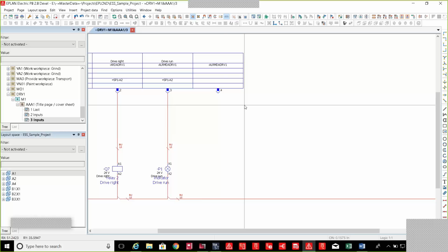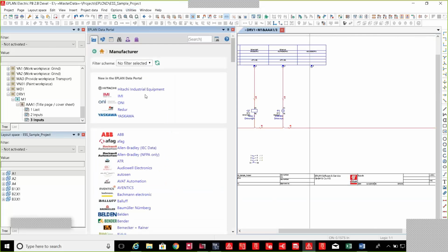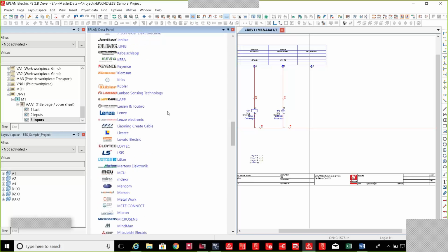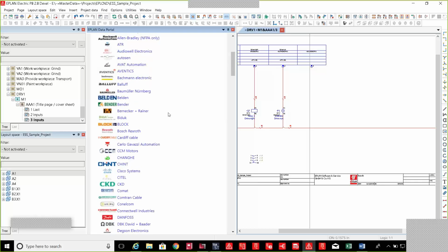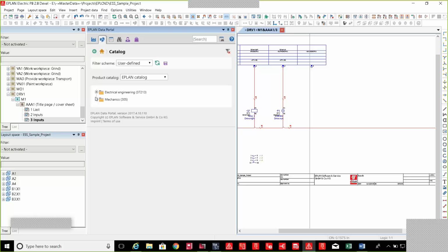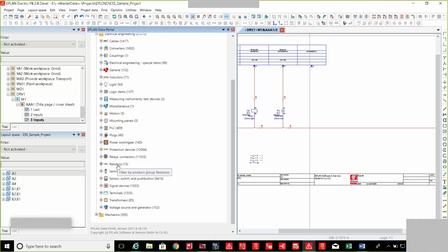So Eplan has devised an application that we talked about earlier, which is the data portal. In the data portal environment, being a repository of manufacturer information, I can scroll and look through the different manufacturers that are available to me, and I can look for the particular manufacturer that was spec'd out by the customer, and navigate over to whatever the device is that I'm looking for.